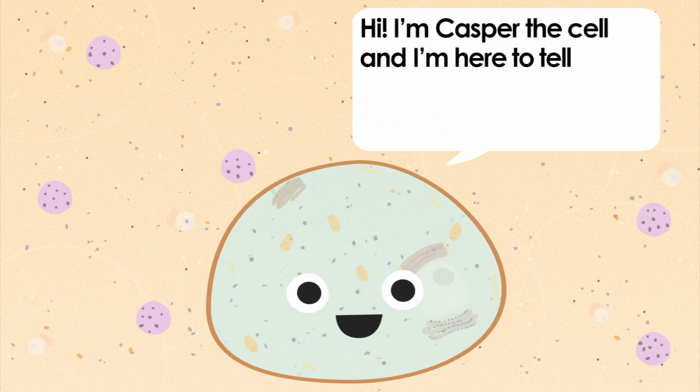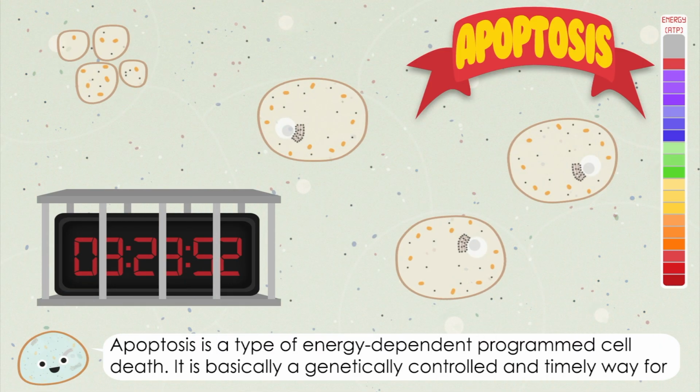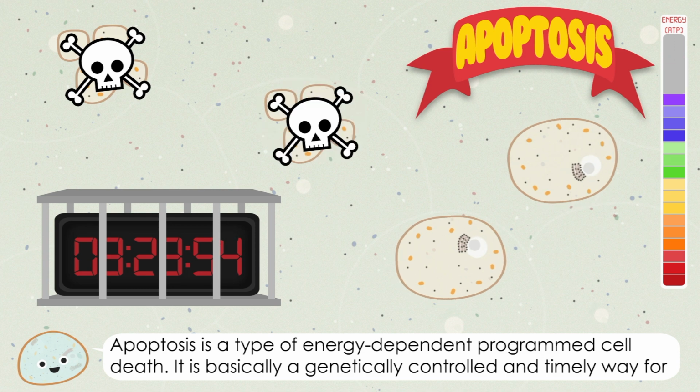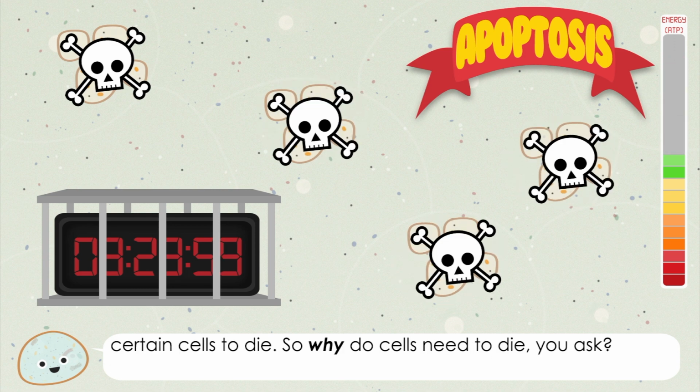Casper the Cell, and I'm here to tell you all about an important cell mechanism called apoptosis. Apoptosis is a type of energy-dependent programmed cell death. It is basically a genetically controlled and timely way for certain cells to die.